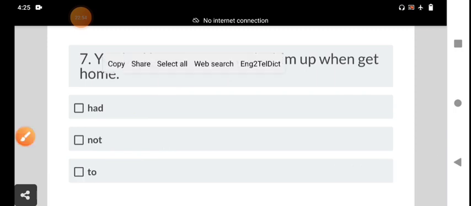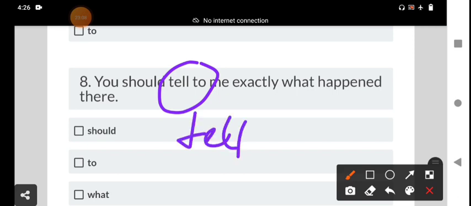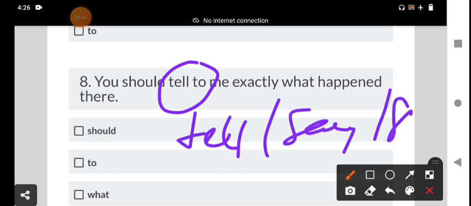Sentence correction. And we go to the eighth one. Please listen to me. Eighth one: You should tell to me exactly what happened there. You should understand the meanings of these two verbs, tell and say, and speak also. Tell and say, the meaning is the same.